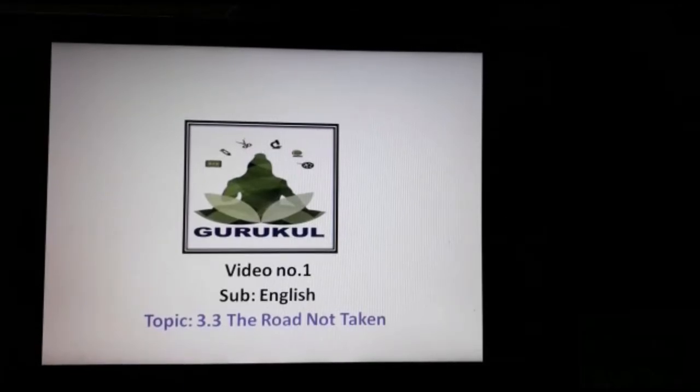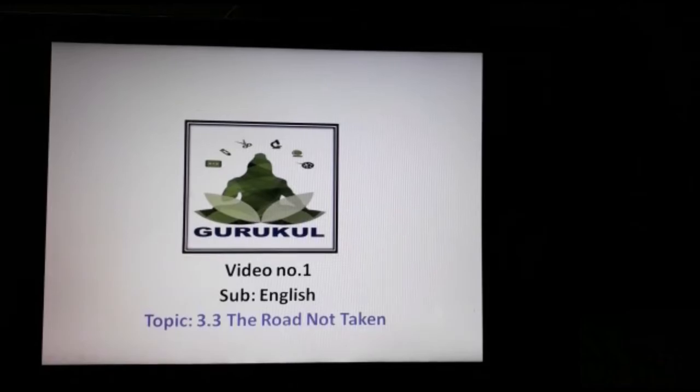Good morning, class. Today we are going to see the next poem in our unit, that is The Road Not Taken. Now, this is a poem written by Robert Frost. It reflects on how the poet made all the difference by choosing the road which was less traveled.